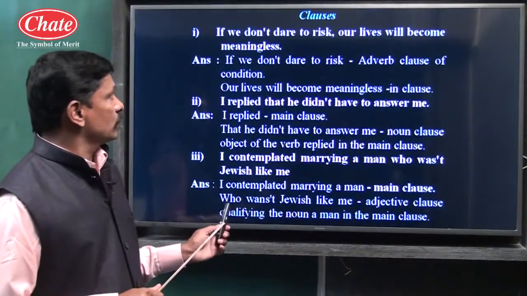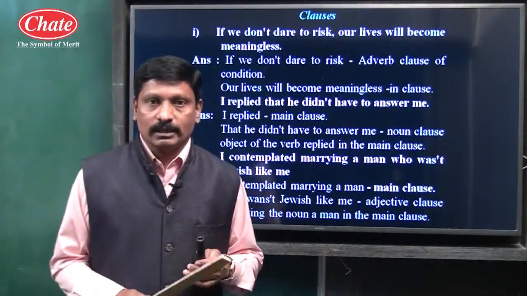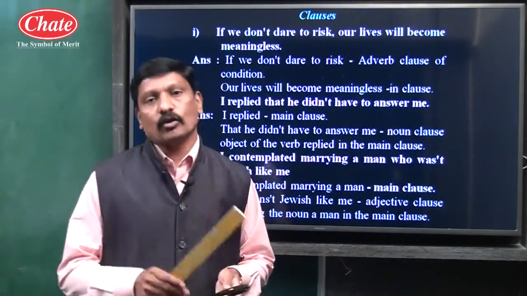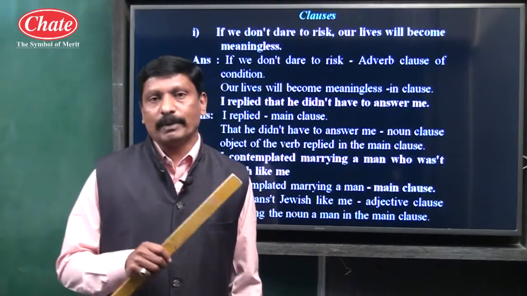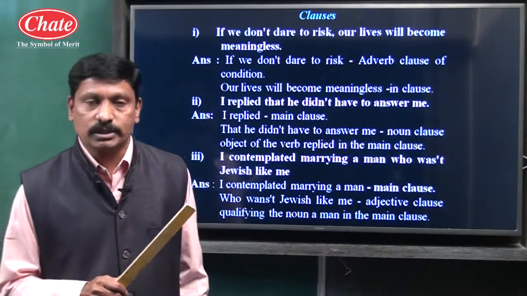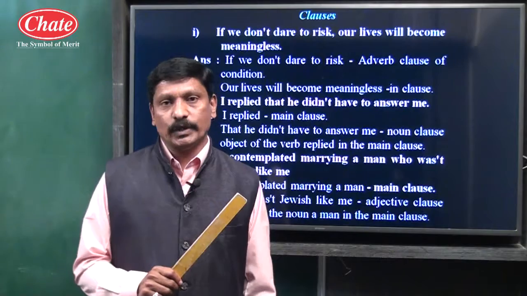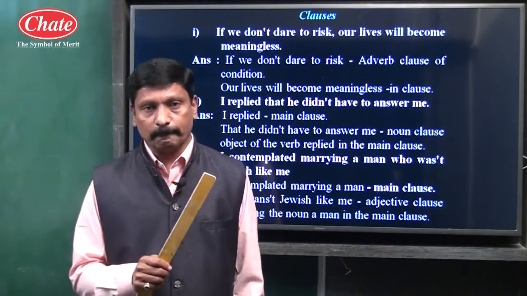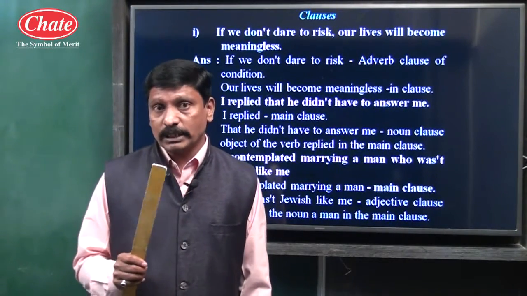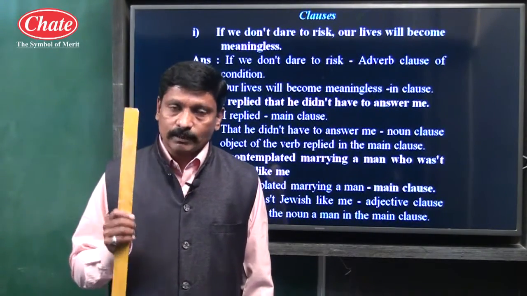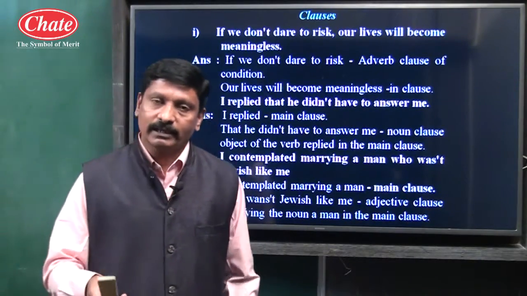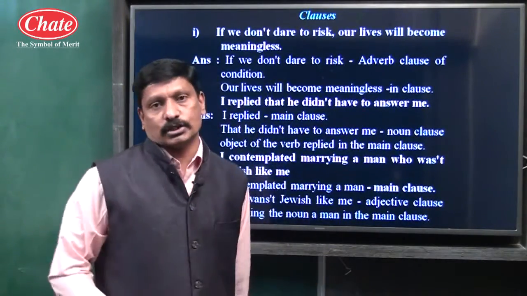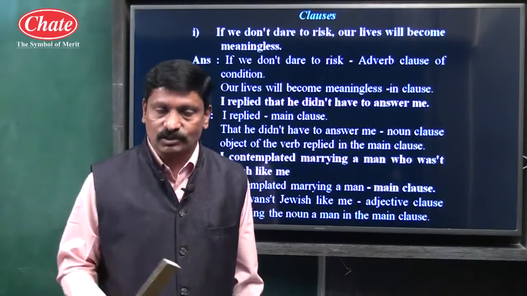Now come to the clause study. A clause can be either a main clause or a subordinate clause. A main clause is that part of a sentence which gives us complete sense and which contains a subject and predicate. The second subtype of clause, the subordinate clause, contains a subject and predicate and depends on the main clause to give the complete sense.